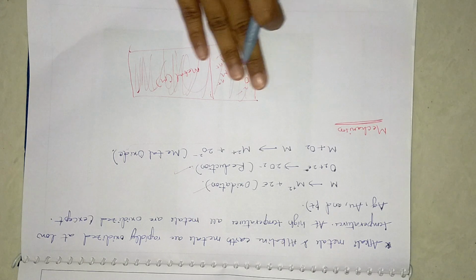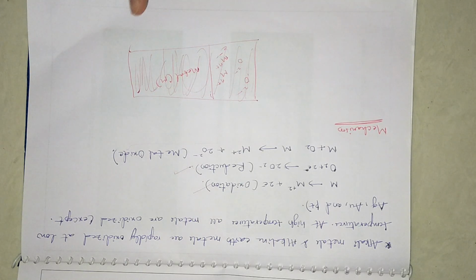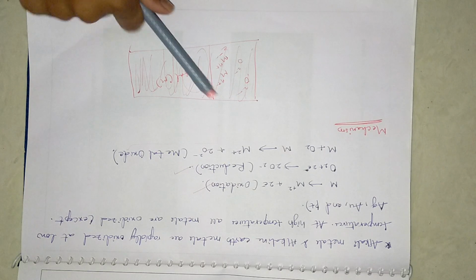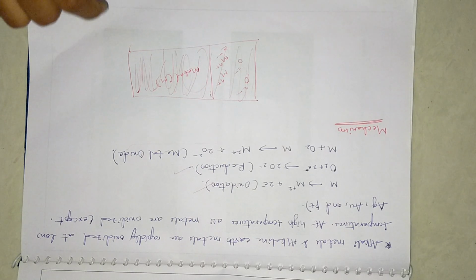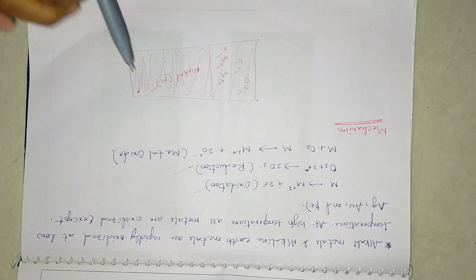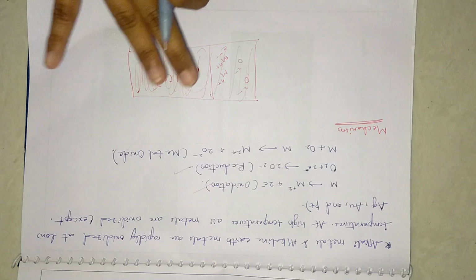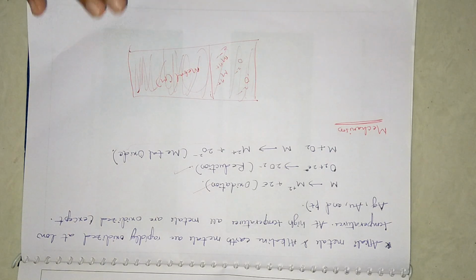This layer acts as a protective layer for the metal beneath the surface. The upper layer protects the bottom layers. It will help the metal not to react with other gases, so it will only react at the surface. That is why it restricts further oxidation.